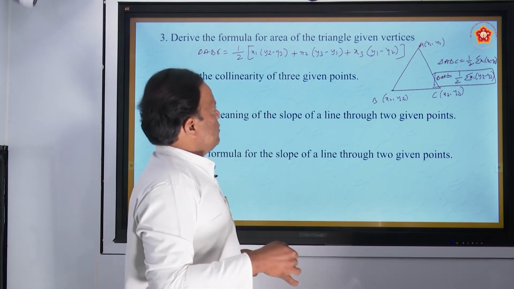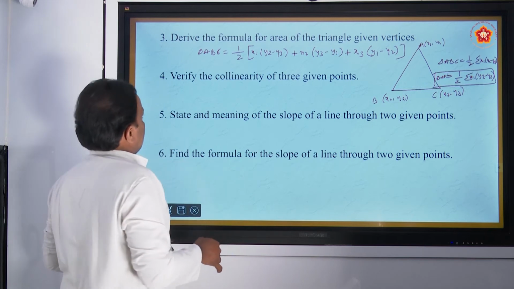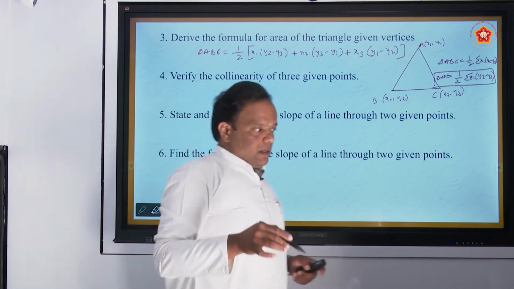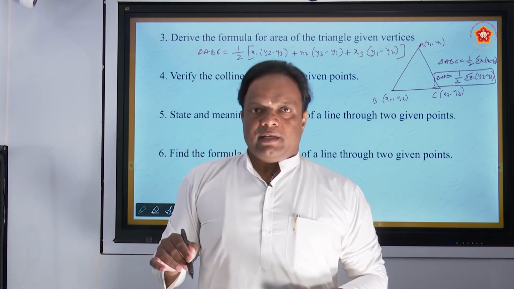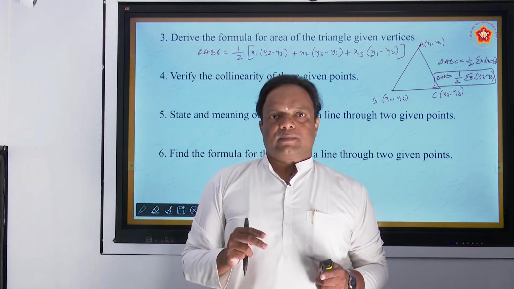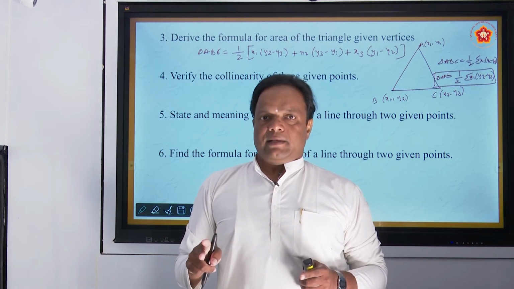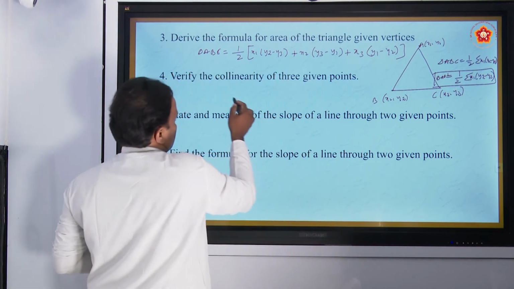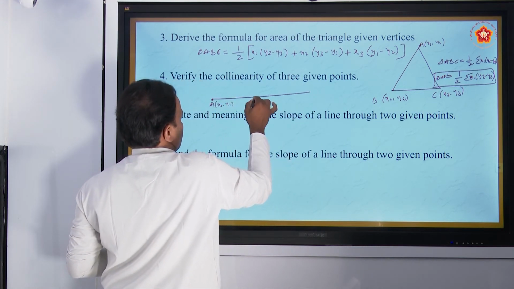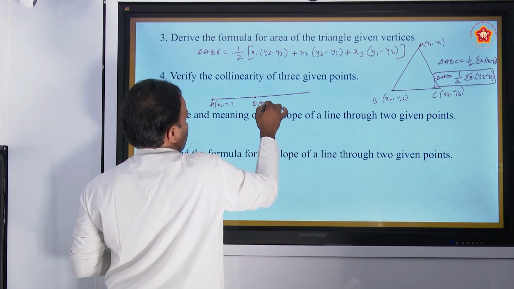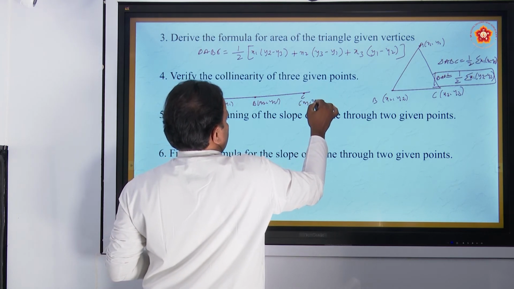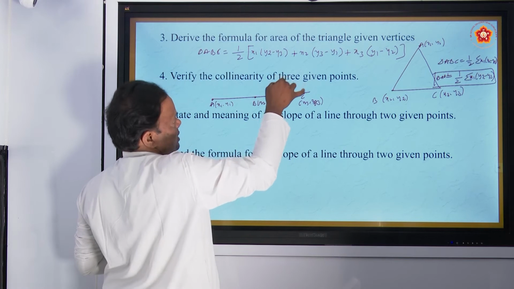Now the next objective is to verify the collinearity of 3 given points. This means you have to show that if 3 points are given, those 3 points lie on the same line. Lying on the same line means collinearity. Observe here: A is the point (x1, y1), B is the point (x2, y2), and C is the point (x3, y3). You have to show that the 3 points are collinear.